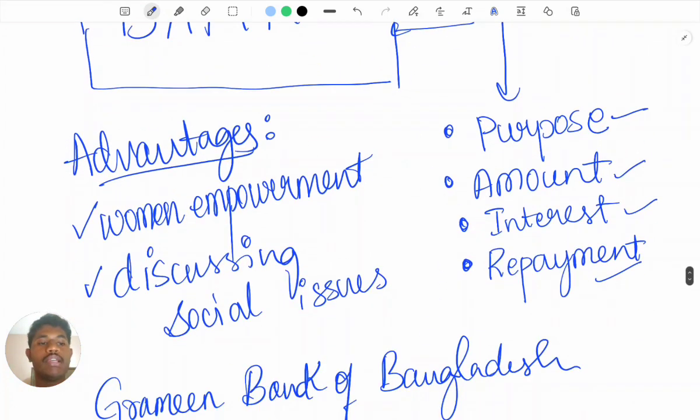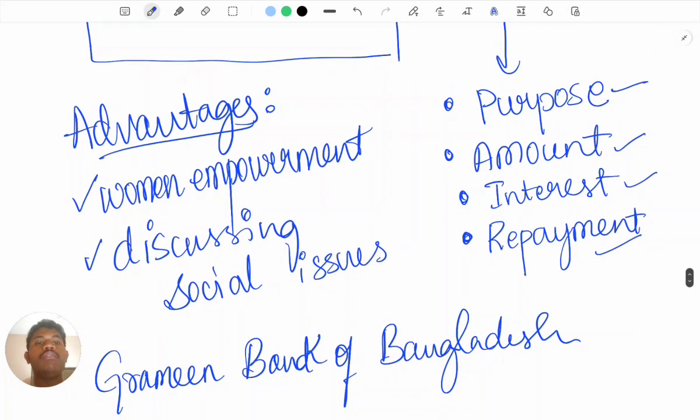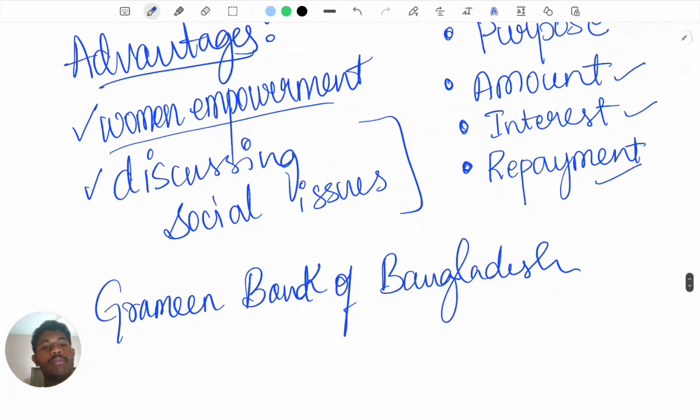So common advantages are women empowerment. Women can think financially, monetarily, right? Economically and politically, they can get engaged. And also discussing social issues. If there is a meeting, they can talk about global issues, social issues, what is happening in localities and all, and they can get external information. And we also have a very good example of the Grameen Bank of Bangladesh, which has achieved excellently in the formal sector of credit. So this was the chapter Money and Credit.